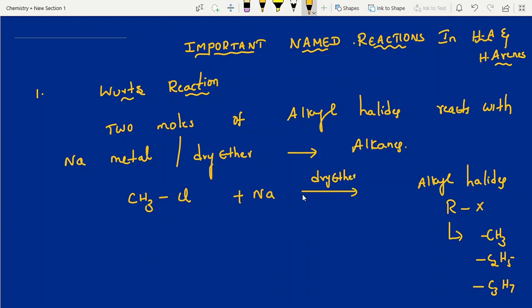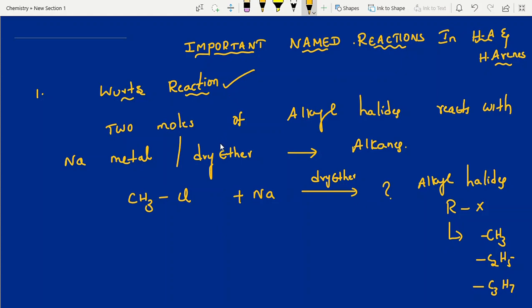Only organic chemistry will connect first year questions to second year questions. Go through the final JEE, final NEET, and the recently completed KCET examinations. Sequence questions definitely play an important role in organic chemistry, connecting first year to second year. This is one of the common questions we see in sequence questions. First of all, you should be in a position to identify the name of the reaction, then it's possible to give the product. If they give a question like this, you have to identify it is Wurtz reaction.